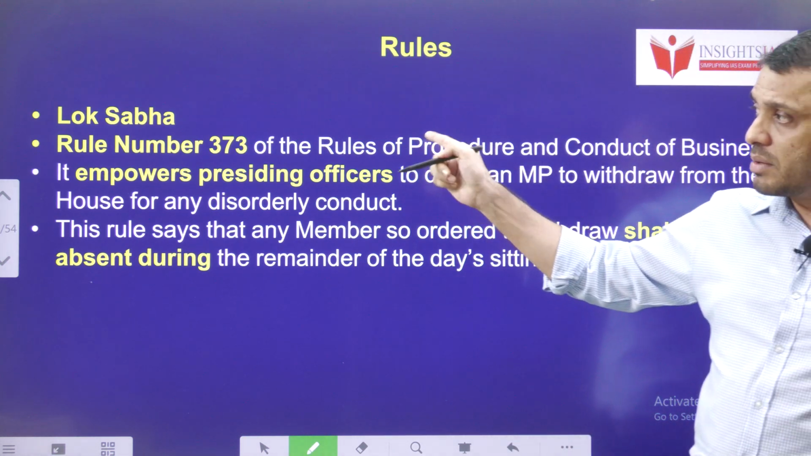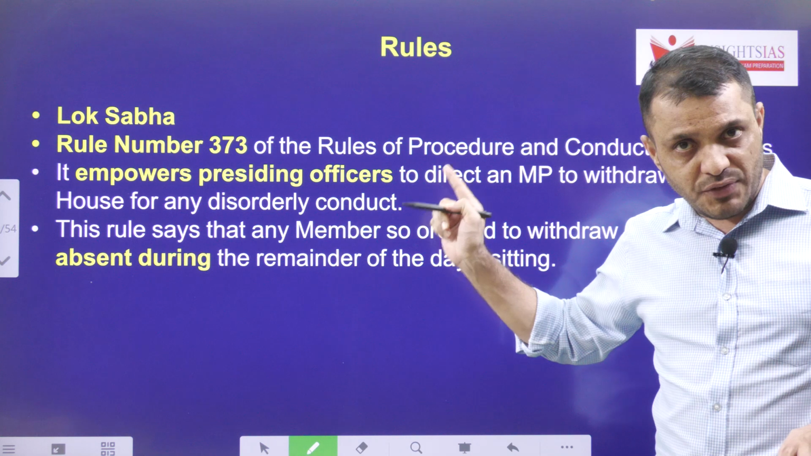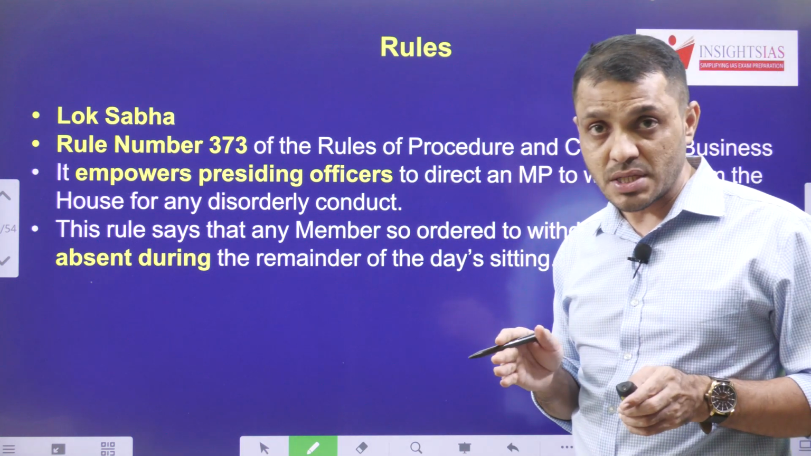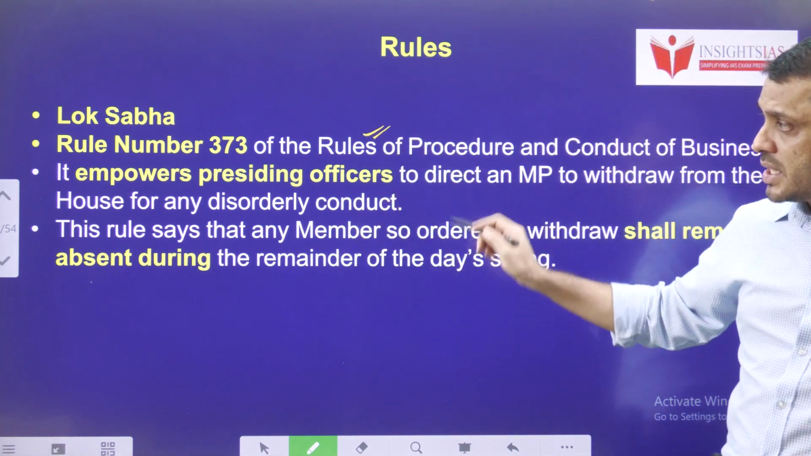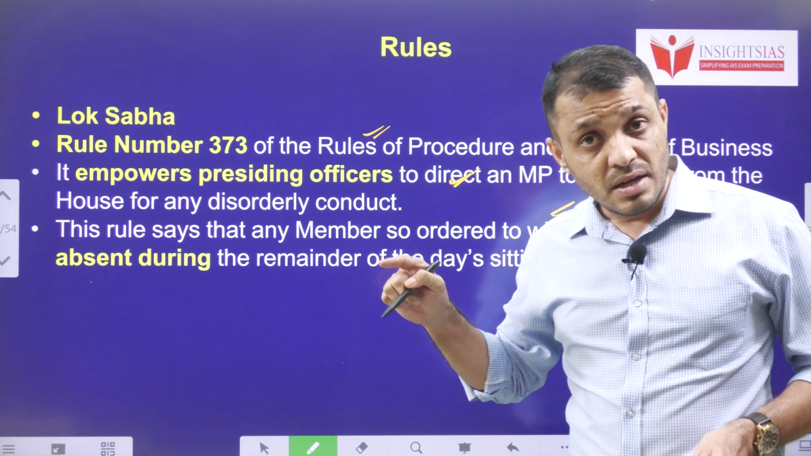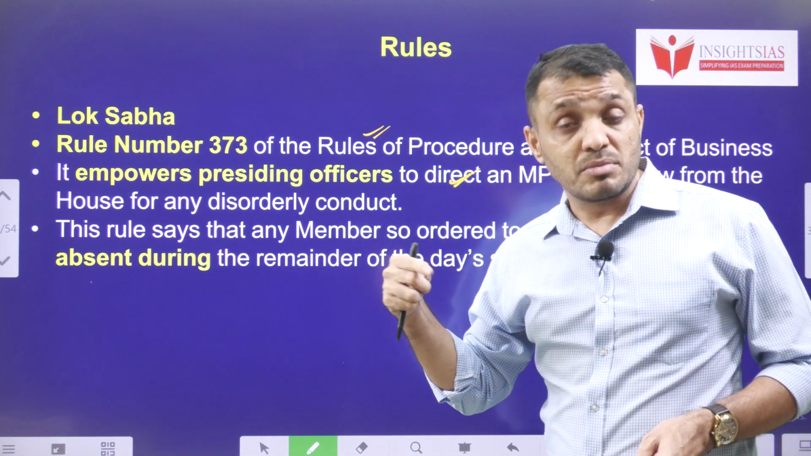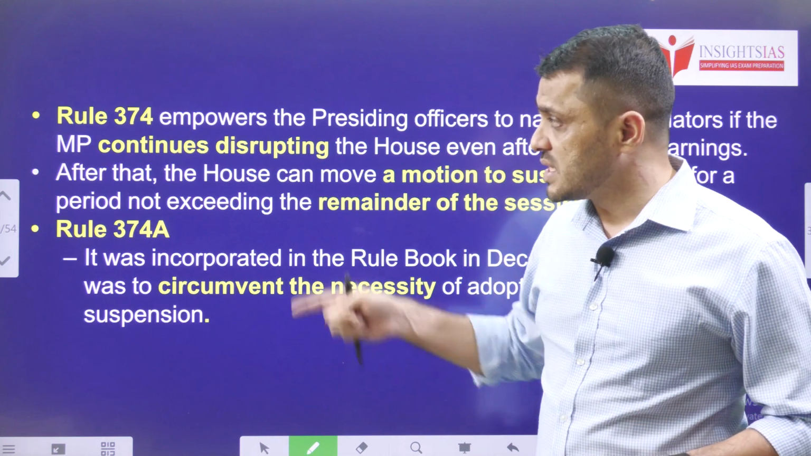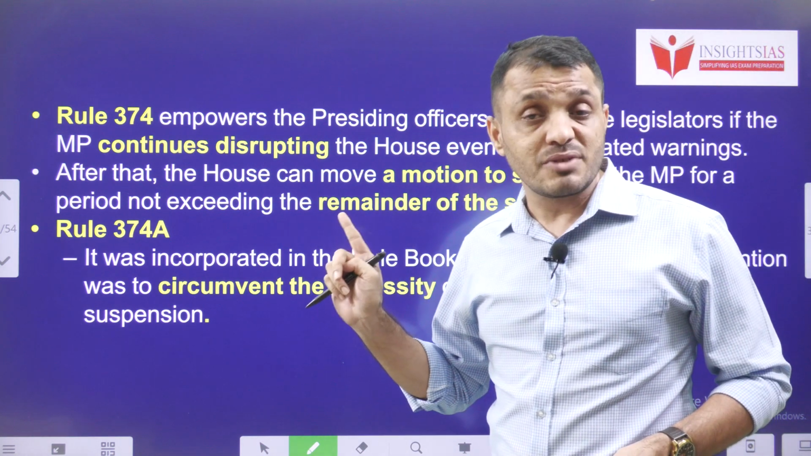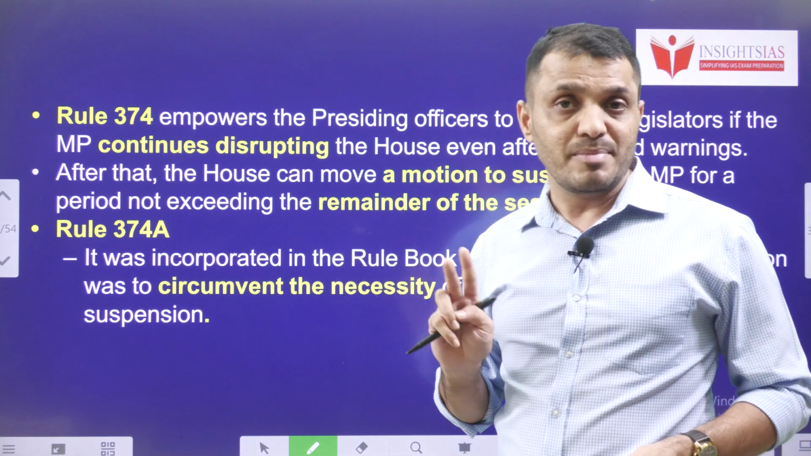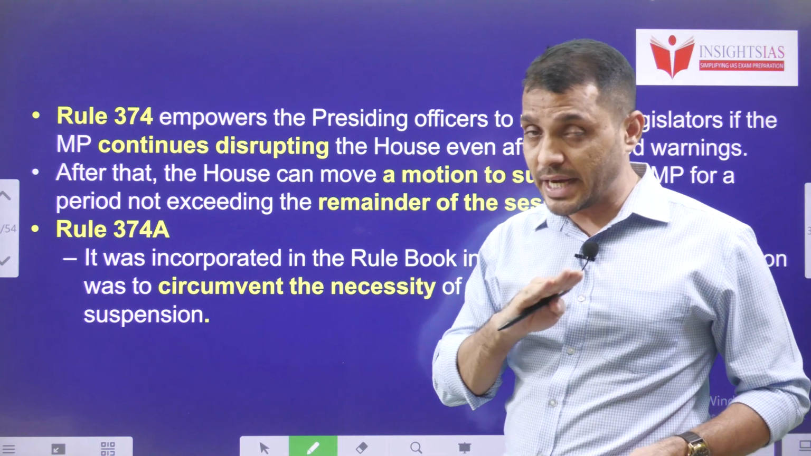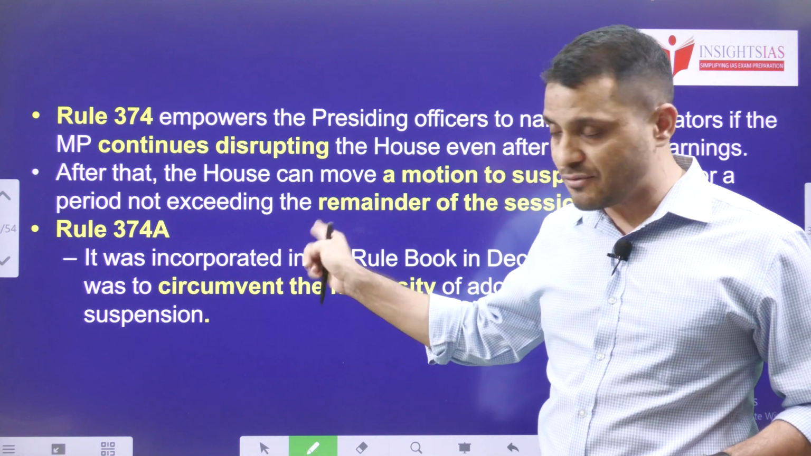Regarding the Lok Sabha, according to rule number 373, if any member is not following the business of the house, they will be suspended for the rest of the day's sitting. In spite of that, if the members repeatedly violate the rules, they will be suspended under rule 374. Under rule 374, a motion will be introduced against the member and the member will be suspended for the entire session. Without a motion also, a member can be suspended for the entire session, according to rule 374A.